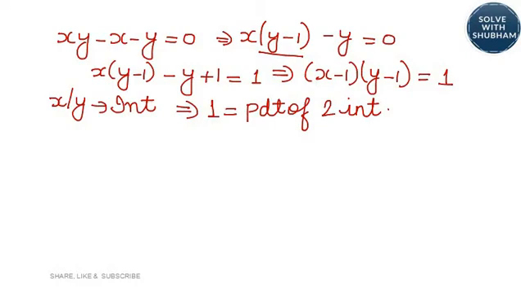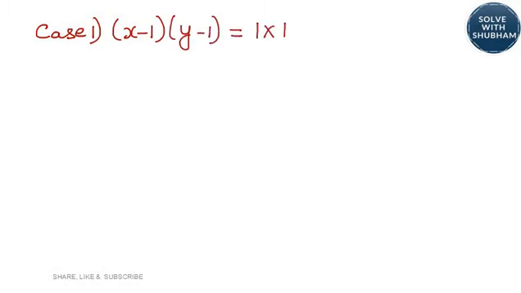So, there are 2 ways possible. 1 can be written as 1 into 1 or it can be written as minus 1 into minus 1. So we will take both the cases. Case 1, x minus 1 into y minus 1. If you write it as 1 into 1, you get x as 2 and y as 2.